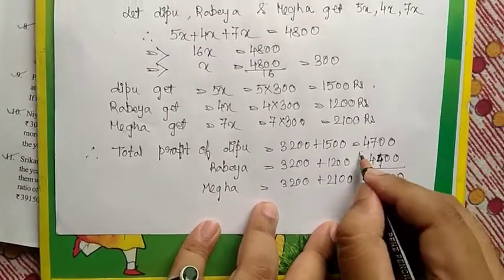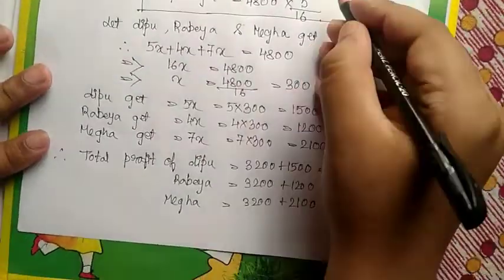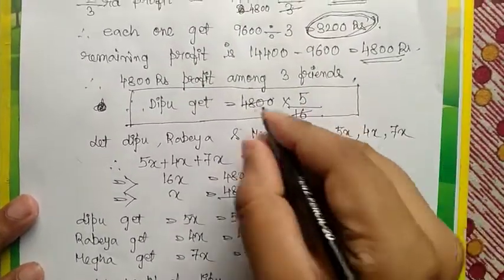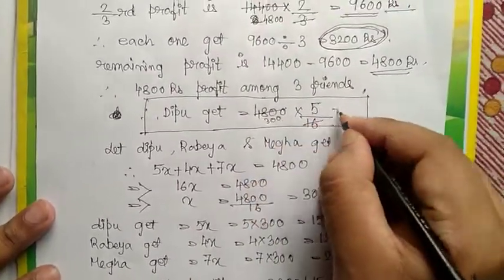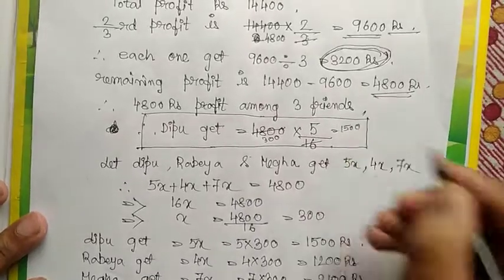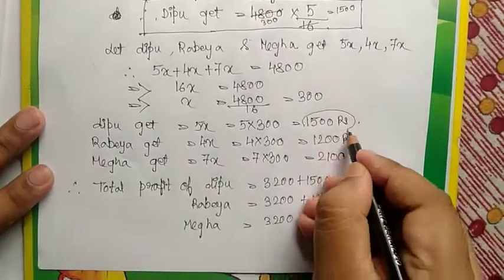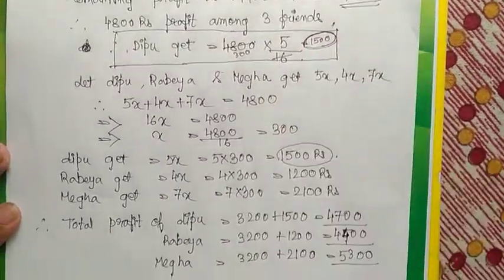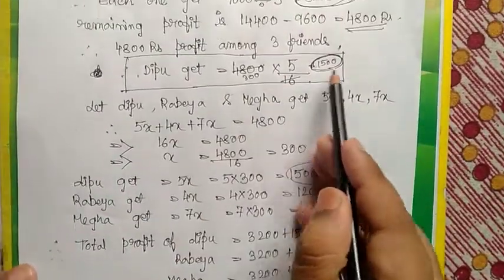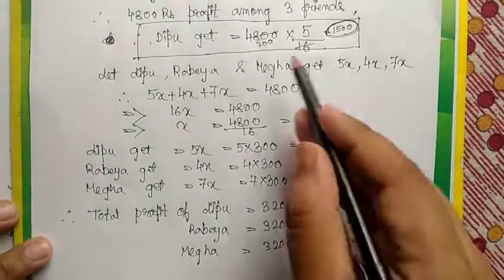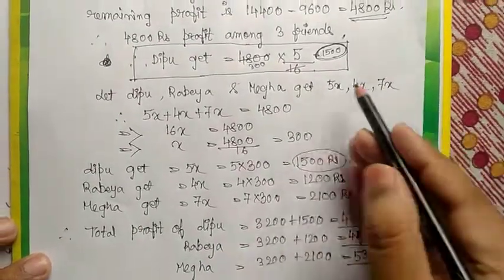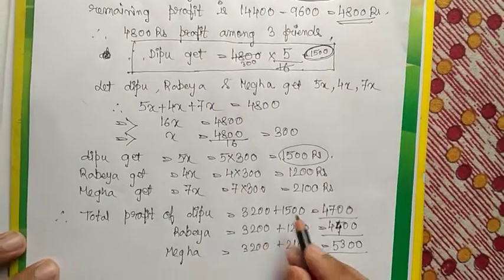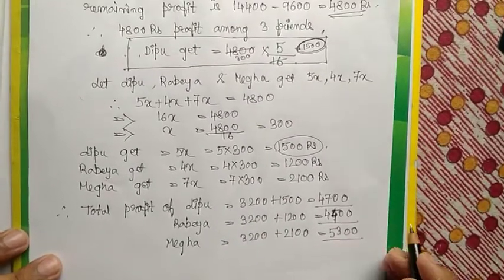Now if anyone wants to do it in this procedure, let's see, this 1500 and this 1500 both are the same. So if anyone wants to do it, Deepu gets in this manner, Rabea gets in this manner, Megha gets in this manner, and after that they add 3200 rupees to each of them, the answer will be the same.